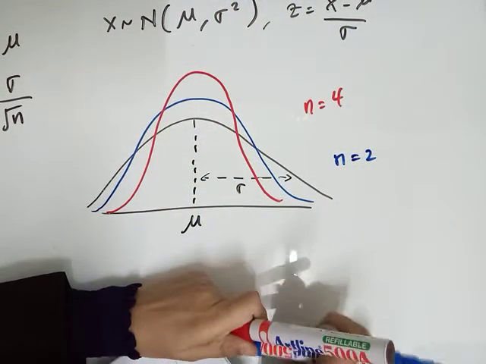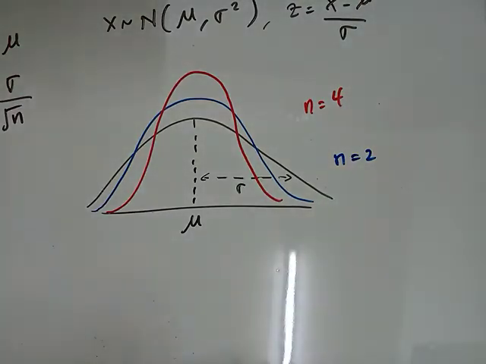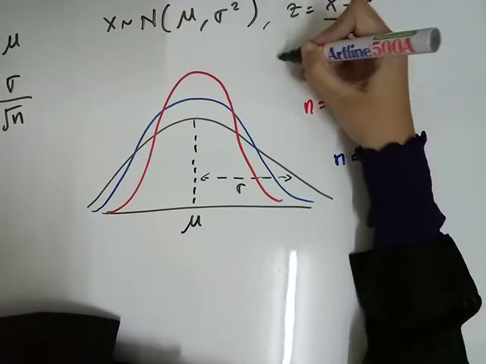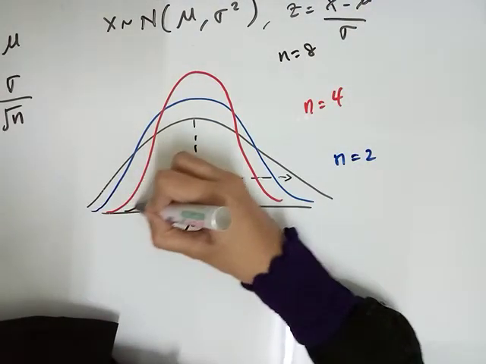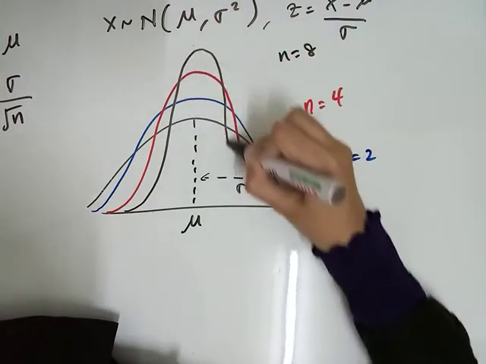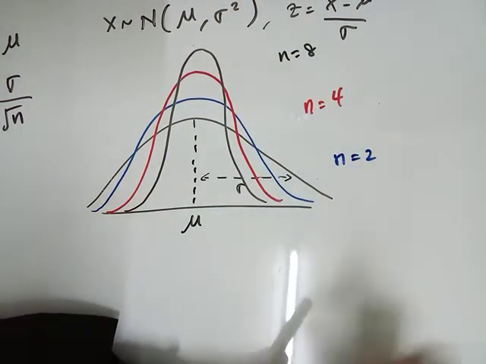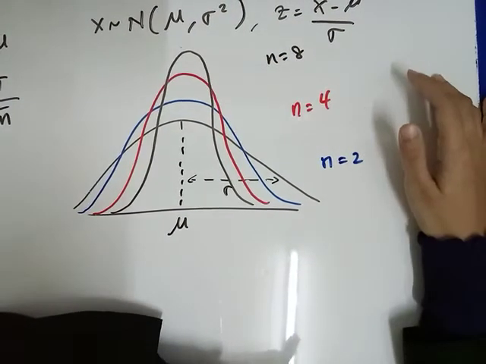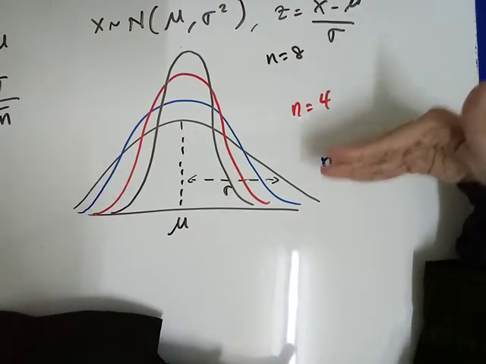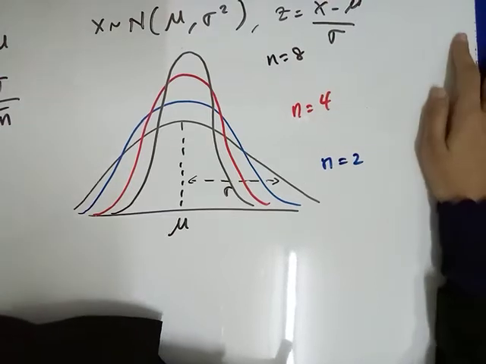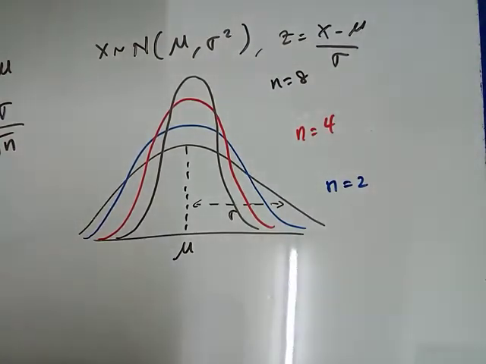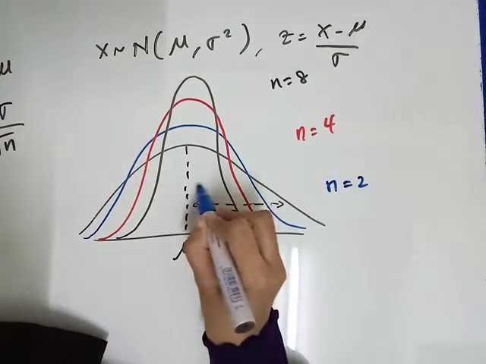Okay, if we take the samples n equals to 8, the graph will be like this. So as you can see this, the bigger the sample size that we take, the smaller the standard deviation, the smaller the value of the standard deviation.